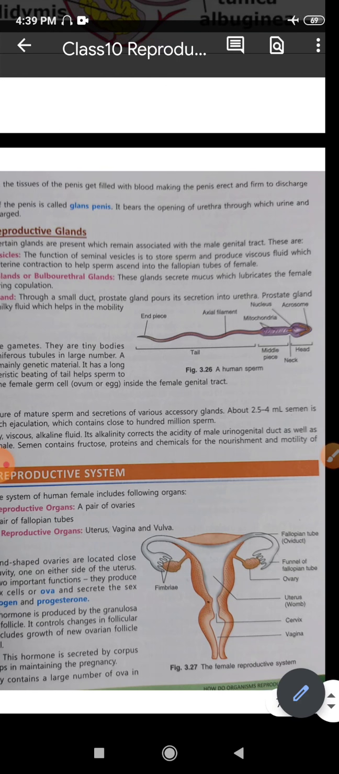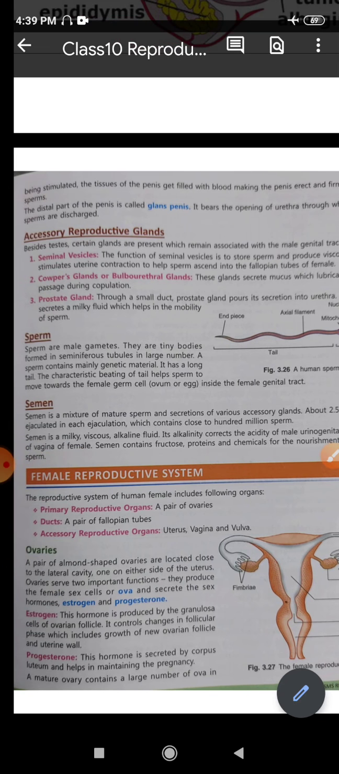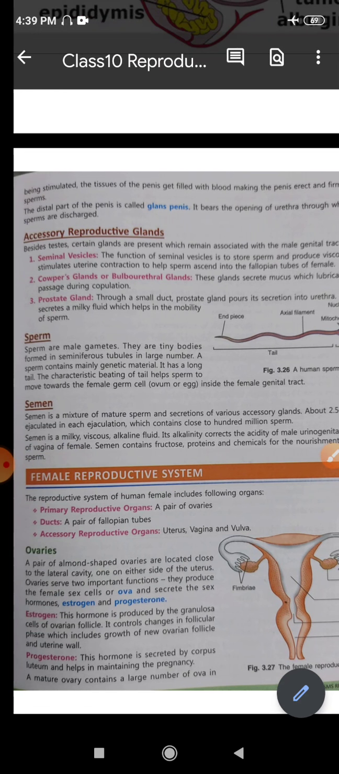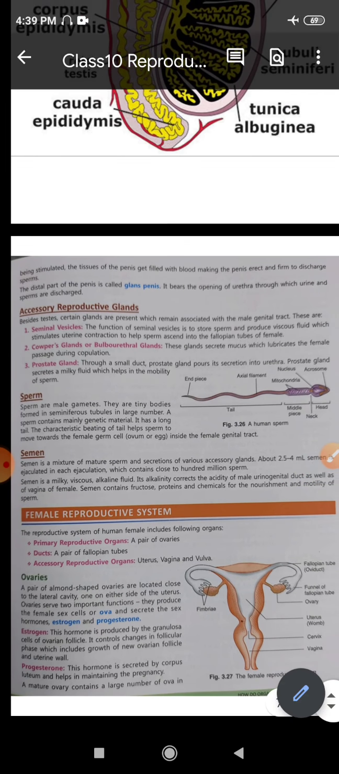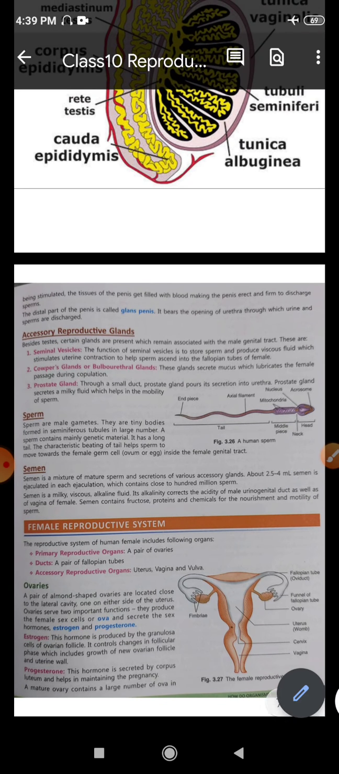Around 2.5 to 4 ml of semen is ejaculated in each ejaculation, which contains millions of sperm. Semen is a milky, viscous, alkaline fluid, and its alkalinity corrects the acidity of the male urinogenital duct as well as that of the vagina of females. Semen contains fructose, proteins and chemicals, also for the nourishment and motility of the sperms.